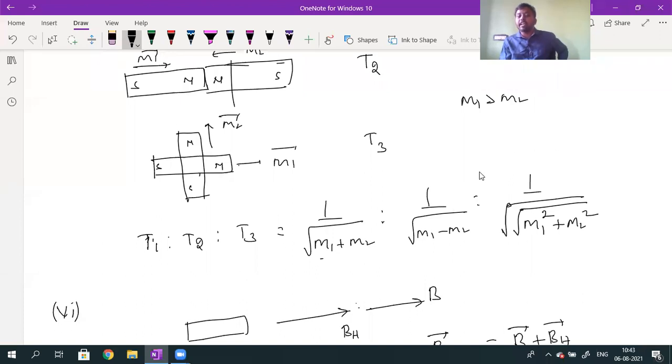When it takes infinite time, it is moving extremely slowly, and that extremely slow motion we can approximately consider as a rest position.